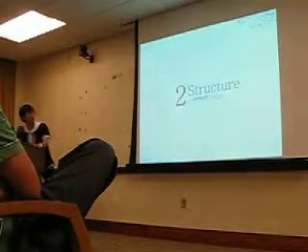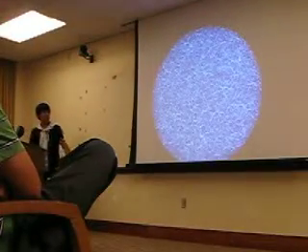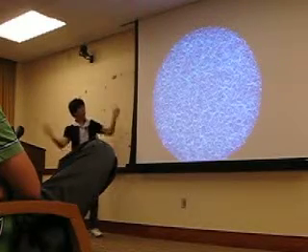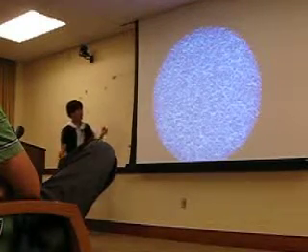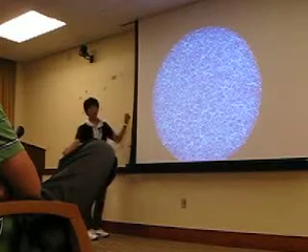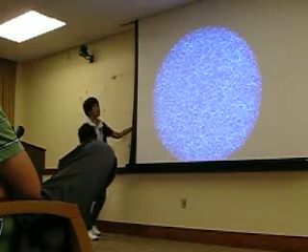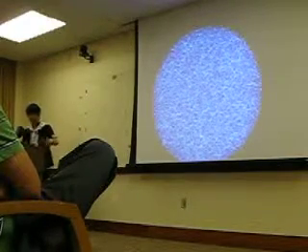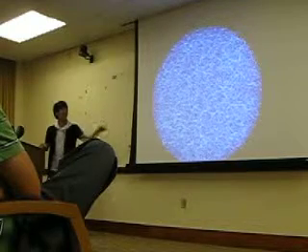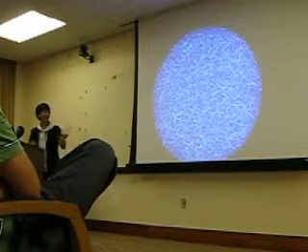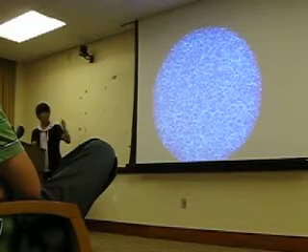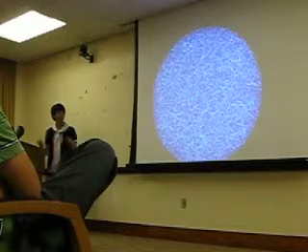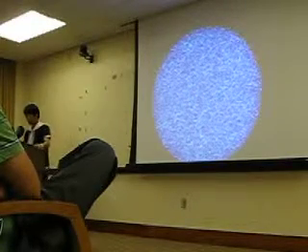Next is structure formation in our universe, and this is the picture of our universe. It represents the whole vision of the visible universe, and it is a very large scale, so each small point in this picture is large enough to form a galaxy. The dark regions mean that the density of matter is higher than average, so they can make clumps. The bright regions mean the density is lower than average, so they make the voids in this picture.